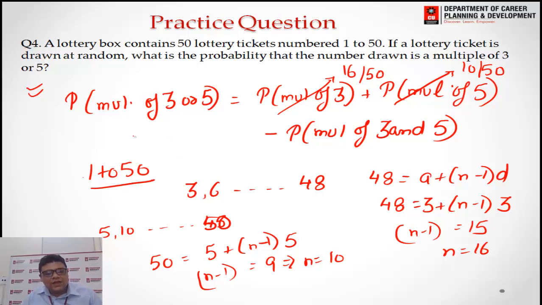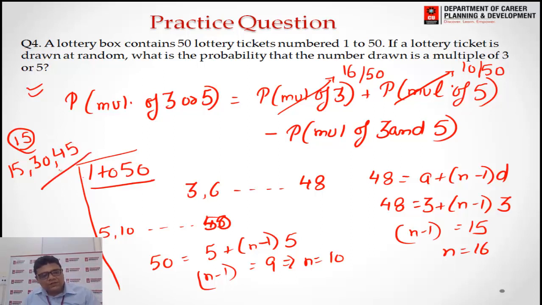Then we have to find multiples of both 3 and 5. So how to find that? 3 and 5 are both prime numbers, so we can also find the multiples of 15. So which numbers are multiples of 15? 15, 30 and 45 only.